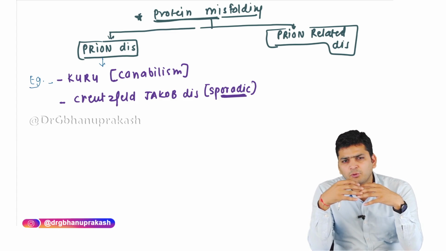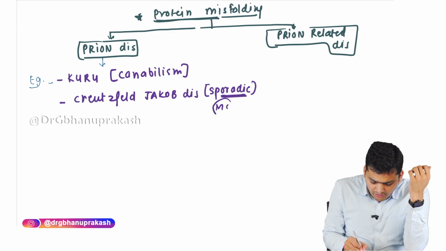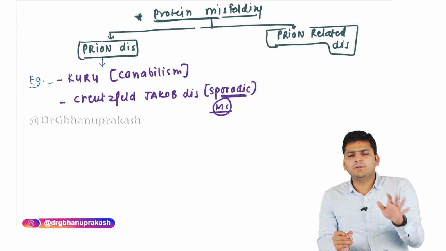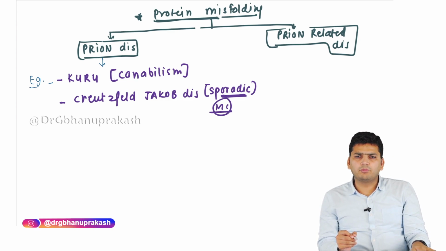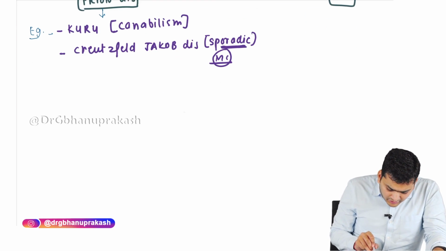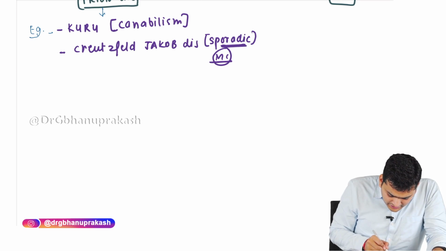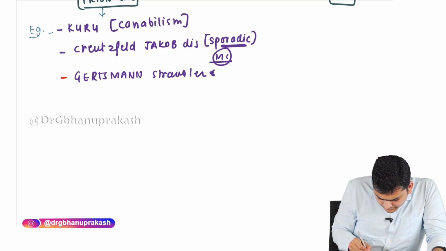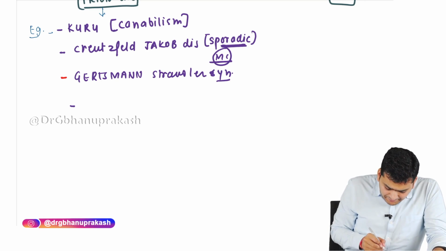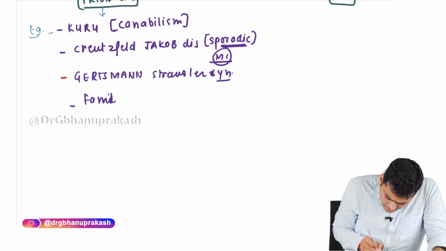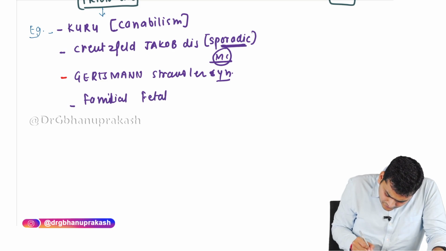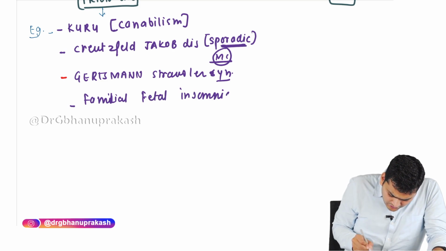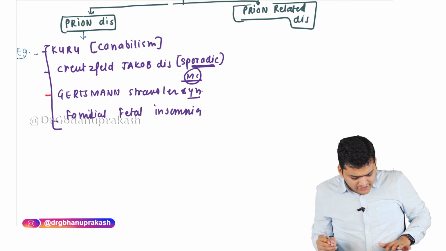And right now we are saying it's sporadic. Sporadic is the most common one. That is because of the mutation of the PRP gene, that is the prion related protein gene. The other diseases that come under the category of prion disease are Gerstmann-Straussler syndrome, or familial fatal insomnia. So these are the examples that we should know regarding prion disease.